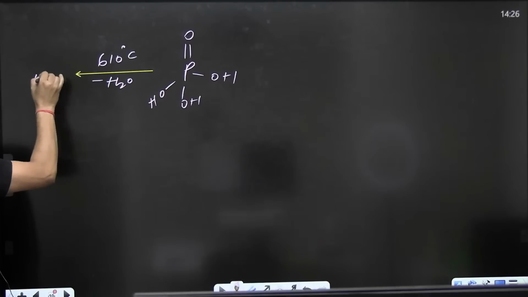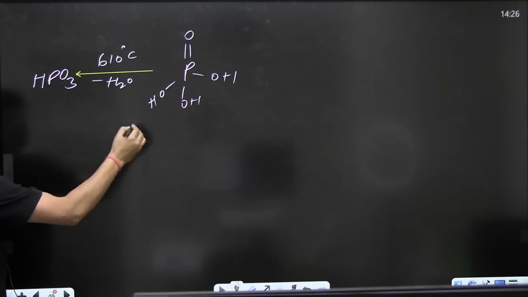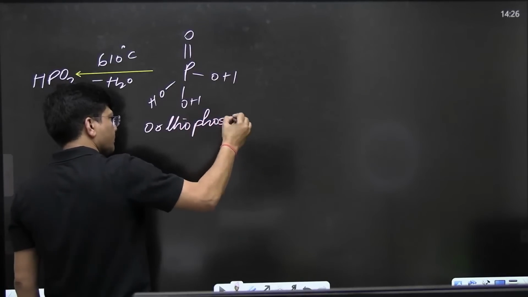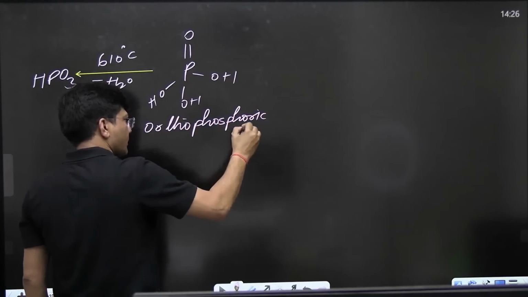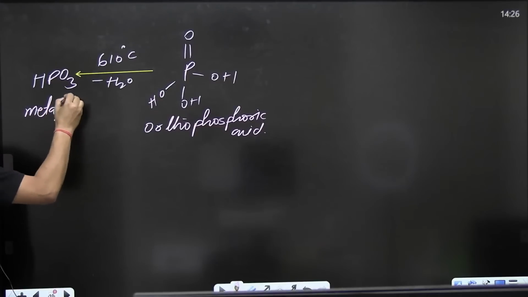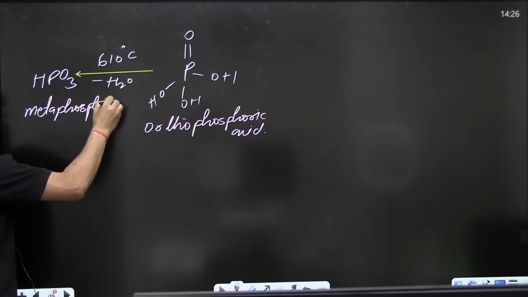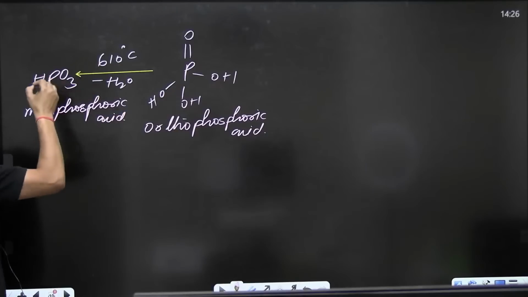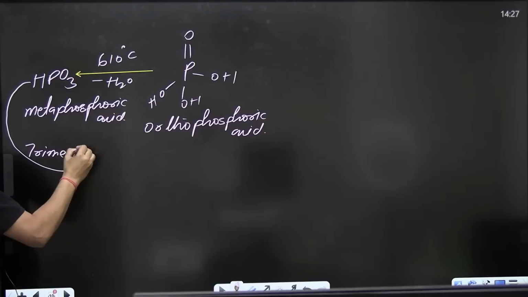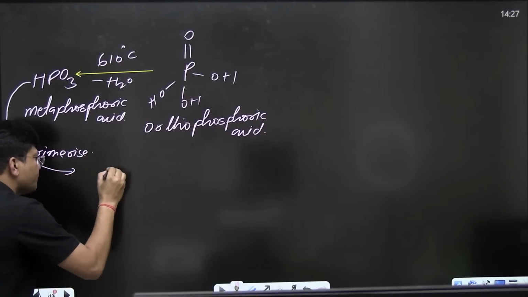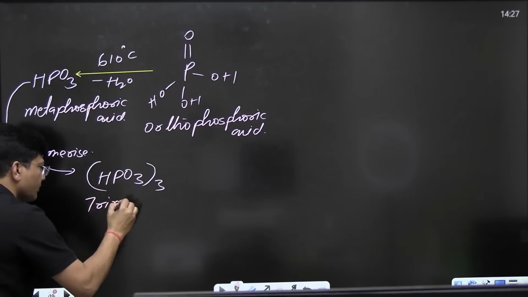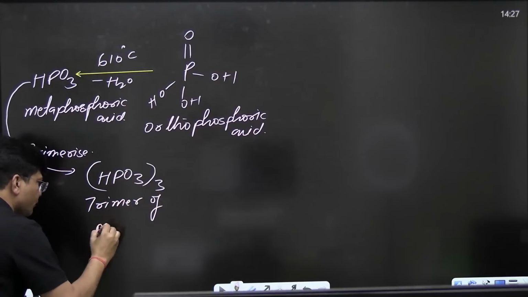I got HPO3. This was orthophosphoric acid, and this is your metaphosphoric acid. And I said this metaphosphoric acid trimerizes to give you HPO3 whole thrice. This is the trimer form of metaphosphoric acid.